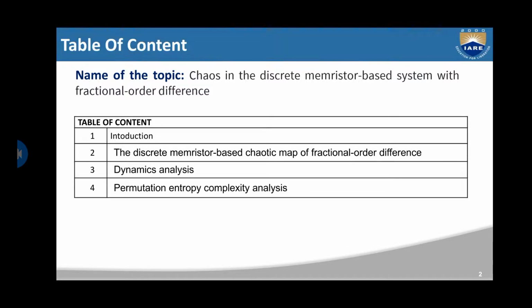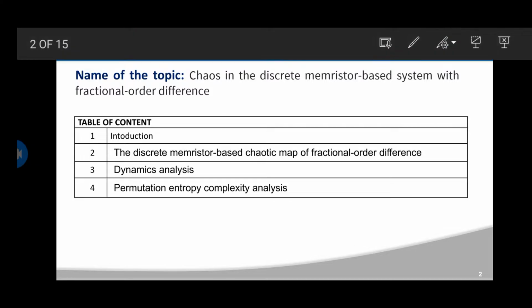You can see on my screen the table of contents which I am going to discuss in the whole PPT. The topic is chaos in discrete memristor-based systems with fractional differences. First, the introduction: I will introduce the topic and its prerequisites.